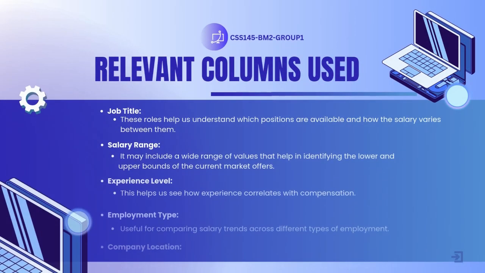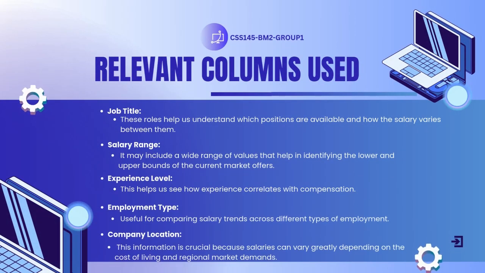First is the job title. This column represents the role or position for which the job posting is made. The unique values printed here might include roles such as data scientist, machine learning engineer, data analyst, and so on. These roles help us understand which positions are available and how the salary varies between them. Next, salary.